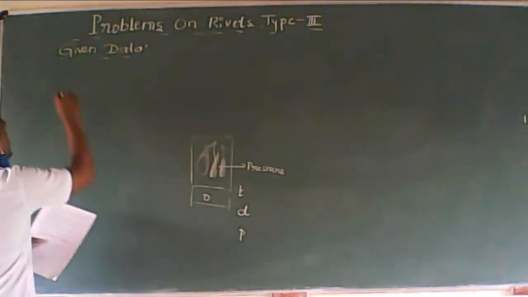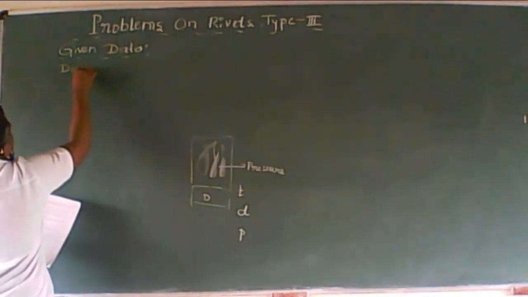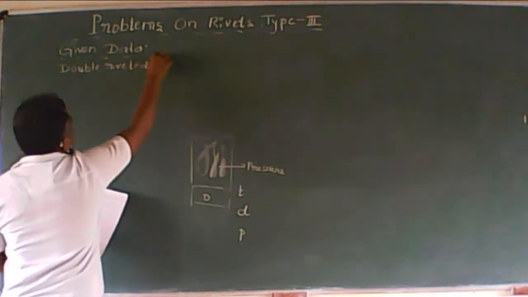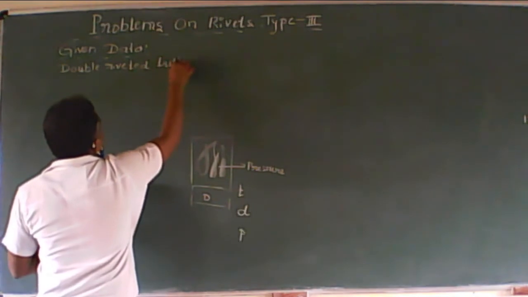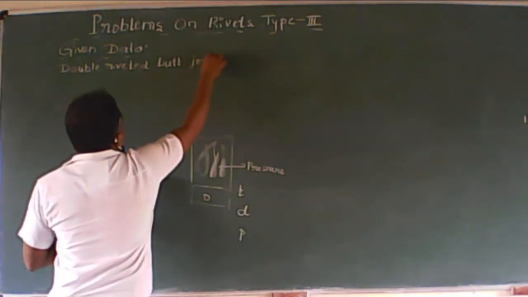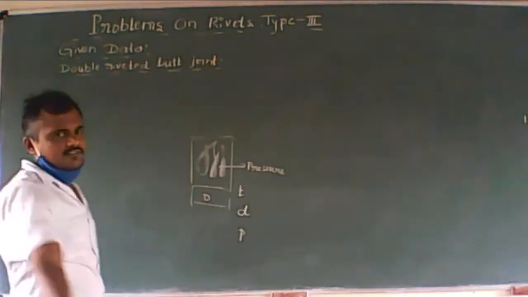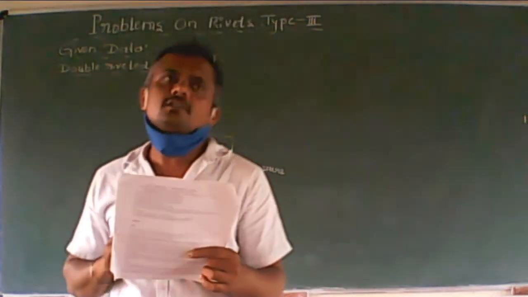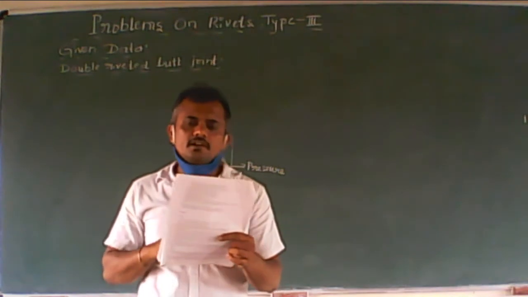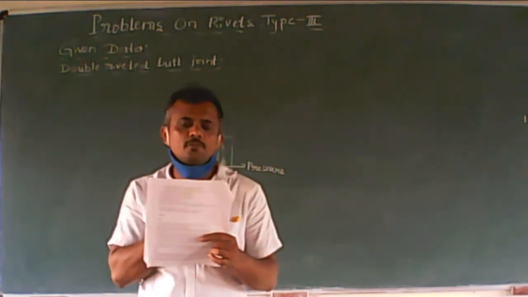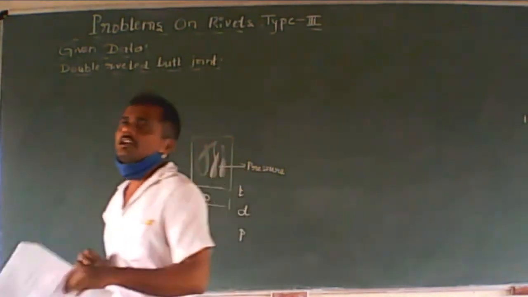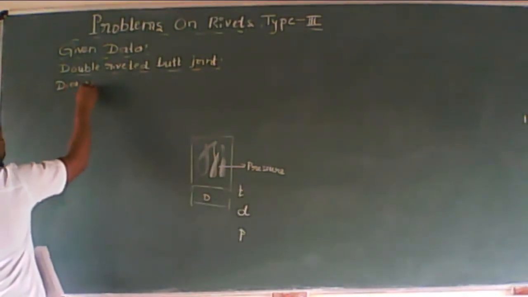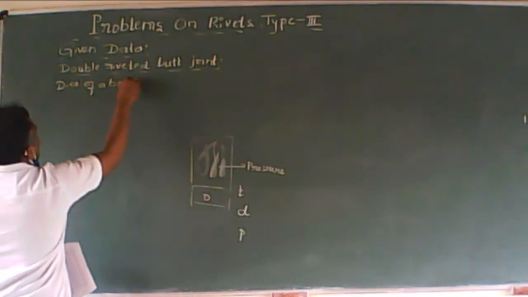Double riveted butt joint is the type of riveting system, and longitudinal seam of a boiler shell, 1.5 diameter of a boiler, dia of a boiler.